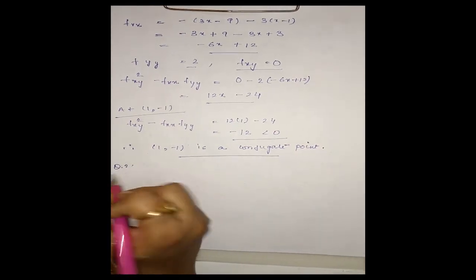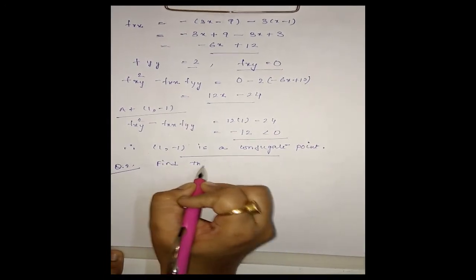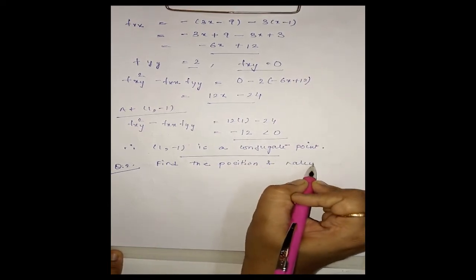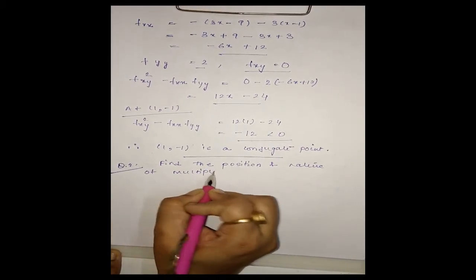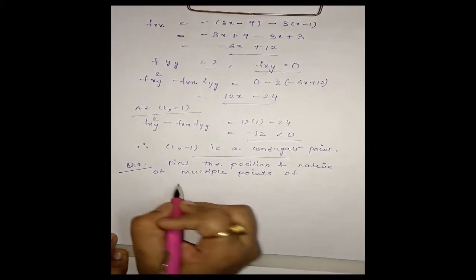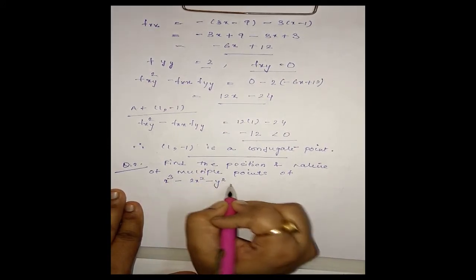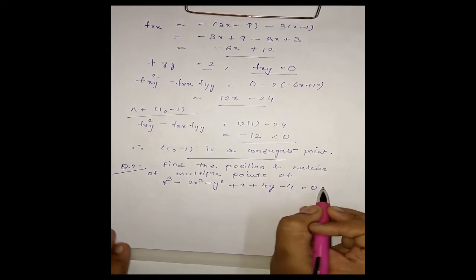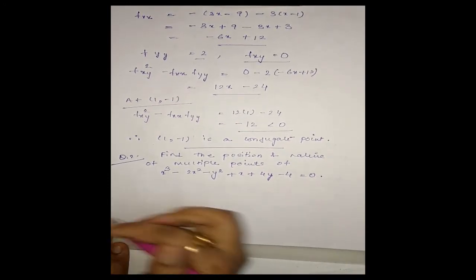Now let us consider the next example. Find the position and nature of multiple points of x³ − 2x² − y² + x + 4y − 4 = 0.